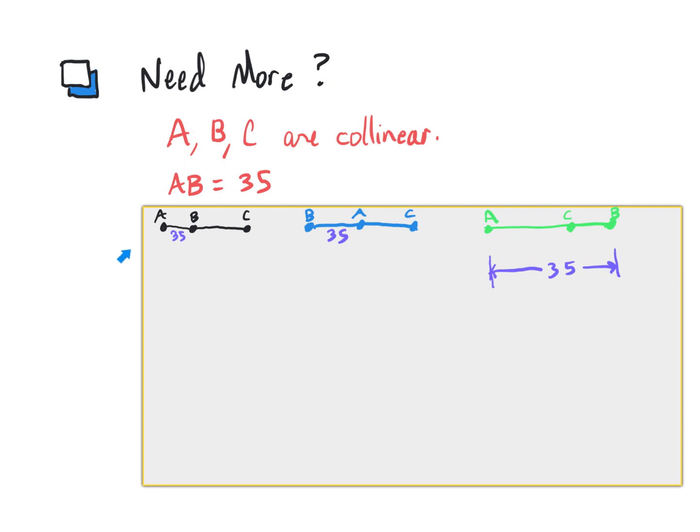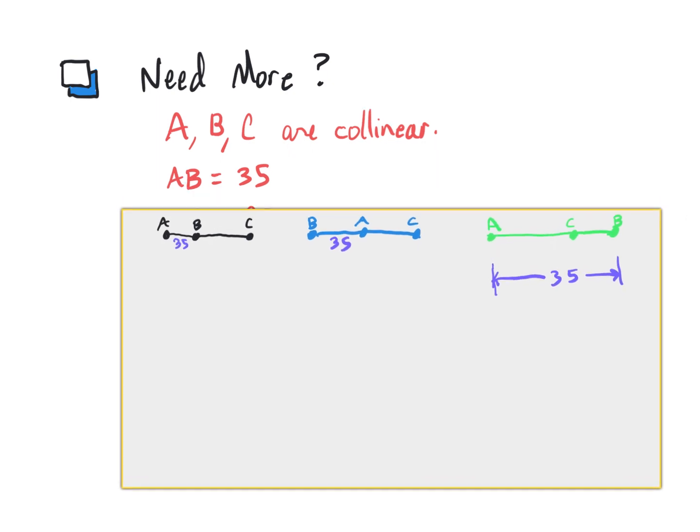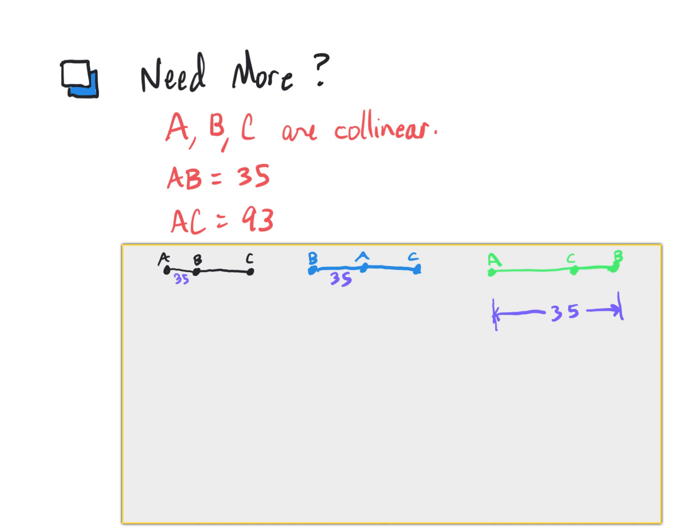There's more given information. We also know that the distance from A to C, the length of segment AC, is 93. So let's put that information in here as well. From A to C, it's 93. All right, we are ready to find out what they want from us in this problem.